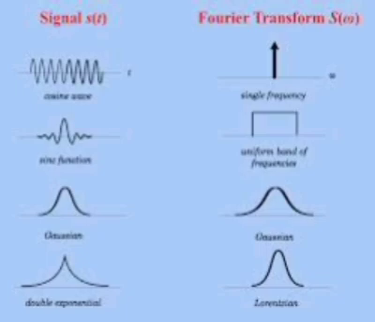Dirichlet conditions of Fourier transform. For existence, the Fourier transform is defined for all stable signals, that is, the integration from minus infinity to infinity of the modulus of x of t dt is less than infinity. Signals which are neither absolutely integrable nor square integrable over an infinite interval can be considered to have a Fourier transform if impulse functions are permitted in the transform. Also, x of t must have a finite number of discontinuities and a finite number of maxima and minima within any finite interval.